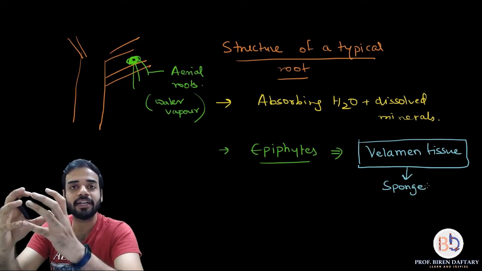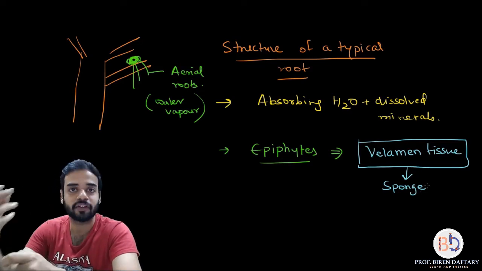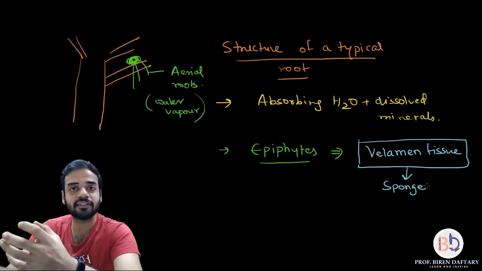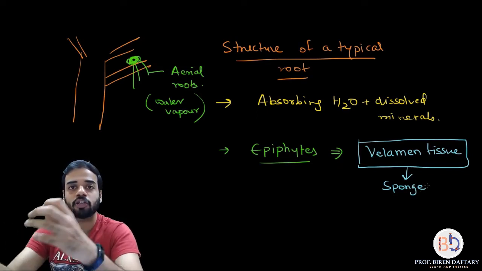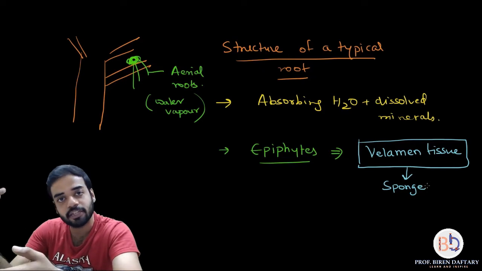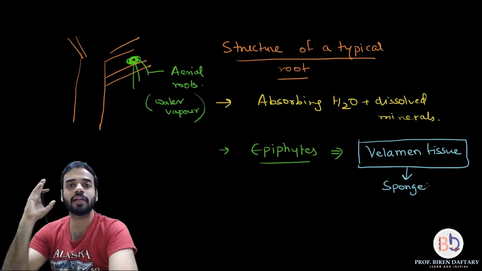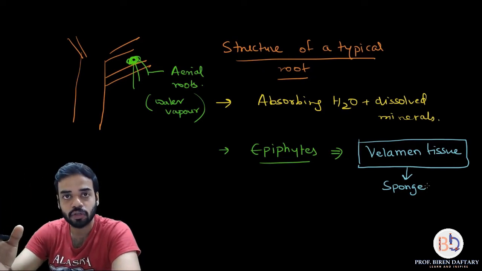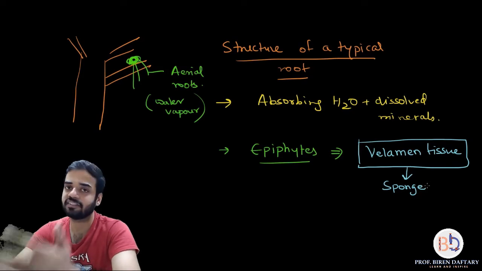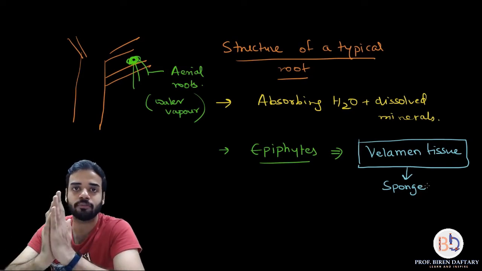So this velamen tissue is present in the aerial roots of epiphytes. So what it does is, it basically absorbs all the water vapor and holds it, and this can be used by the plant. So please remember, epiphytes have velamen tissue, and the regular terrestrial plants don't need that. They will absorb the water from the soil.